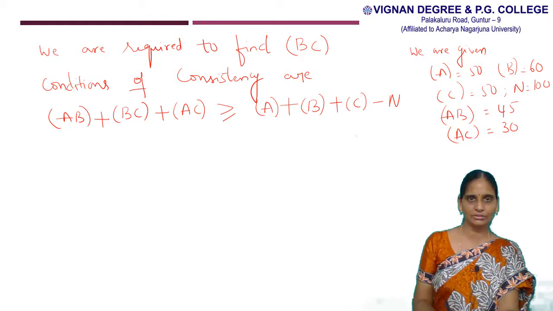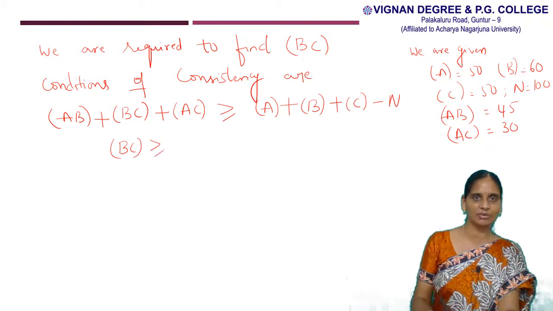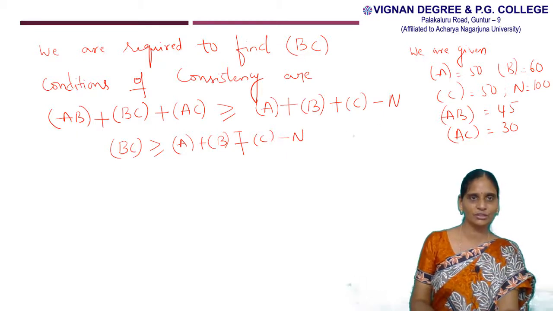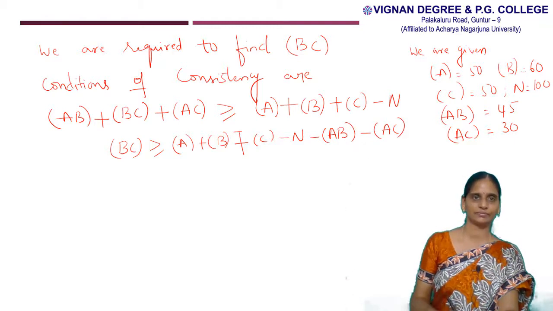Now we have to rewrite this condition like this: frequency of BC is greater than or equal to frequency of A plus frequency of B plus frequency of C minus N. We have shifted frequency of AB to the right hand side, then we get minus frequency of AB minus frequency of AC.